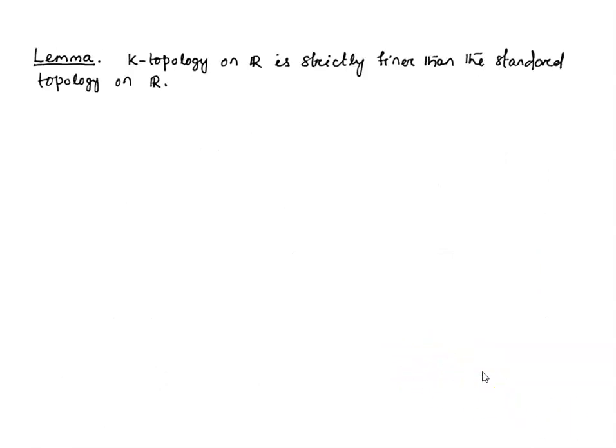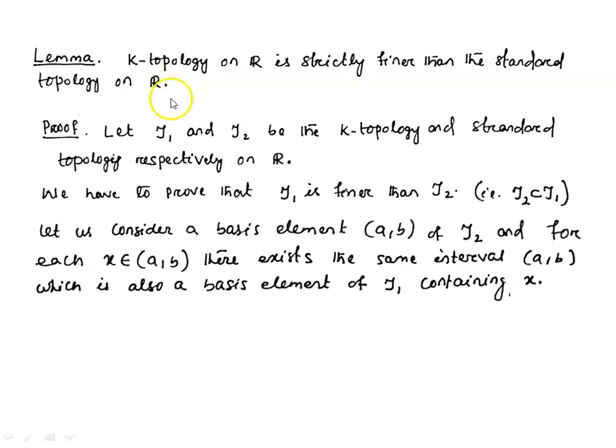Now we'll show that the K topology on R is strictly finer than the standard topology on R. Let tau 1 and tau 2 be the K topology and the standard topology on R. We have to prove that the K topology is strictly finer than the standard topology. That means tau 1 is finer than tau 2, that means tau 2 is a subset of tau 1.